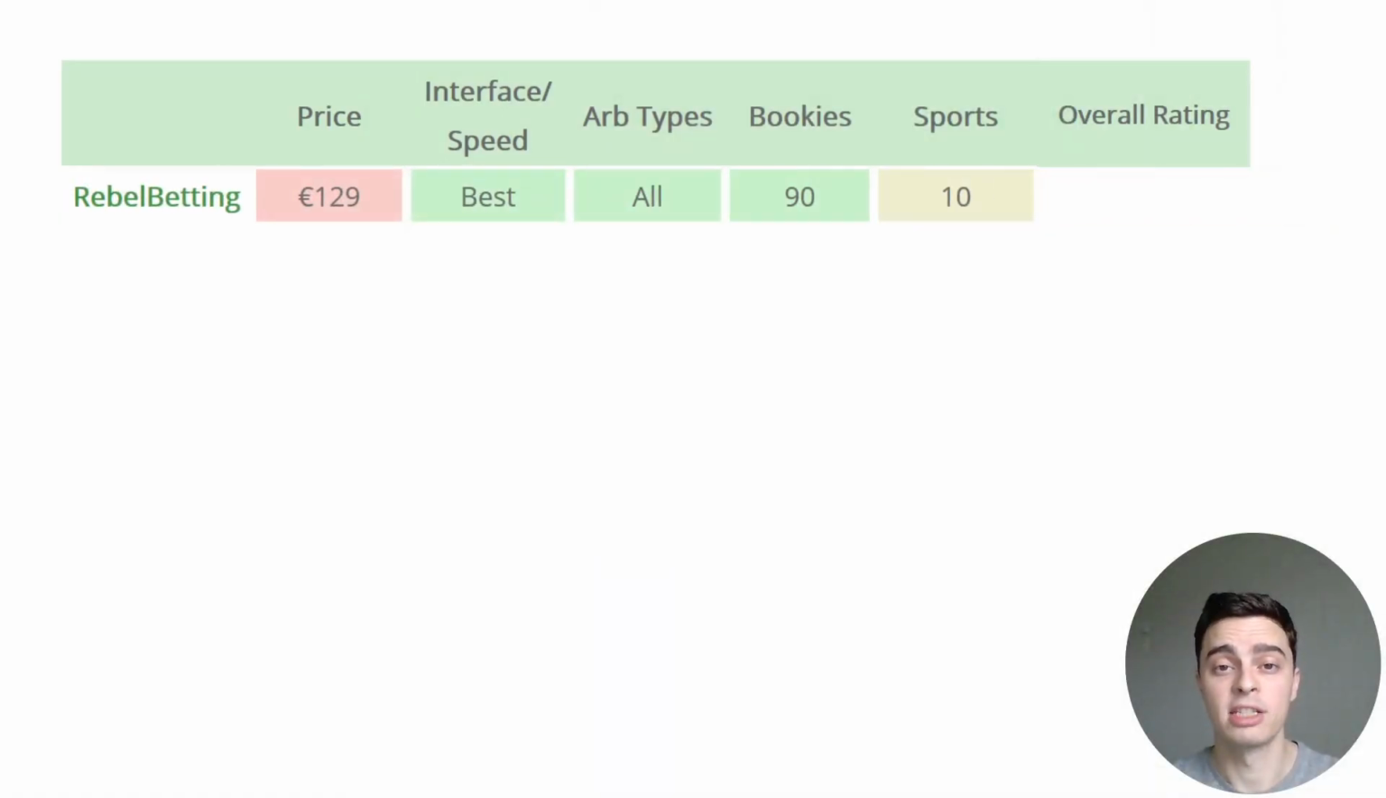RebelBetting is the best of the best when it comes to arbitrage betting software. Unlike most of the other software, it doesn't run in your browser but runs as a dedicated program on your computer, which means it's lightning fast. It includes almost all ARB types, and it covers 90 bookmakers and 10 sports, which means that there's always a ton of ARBs on offer.